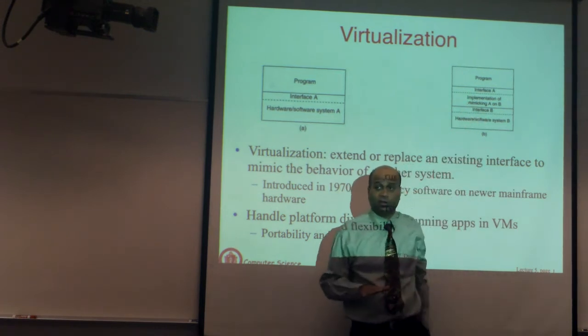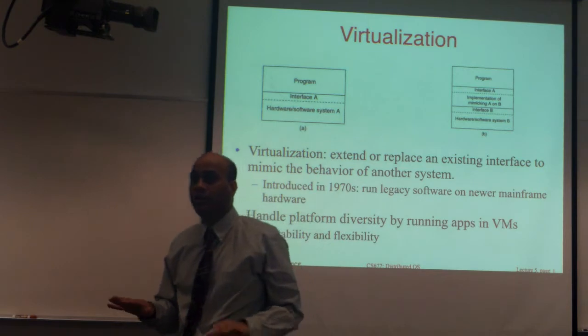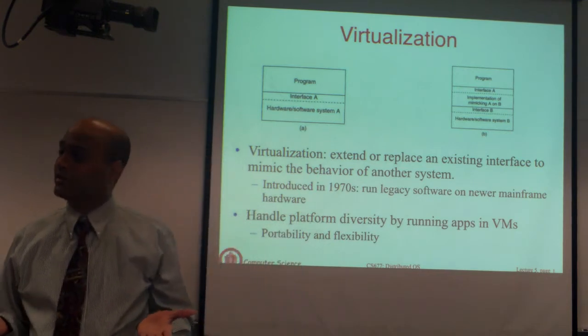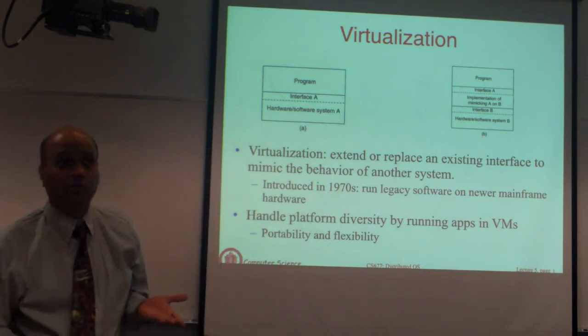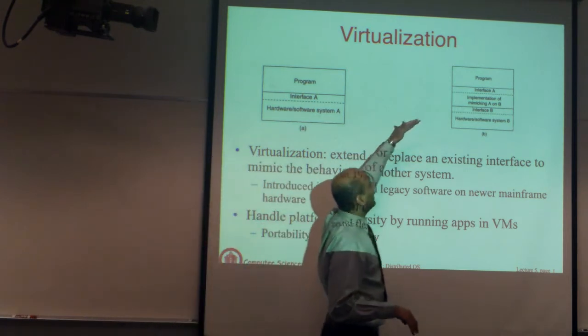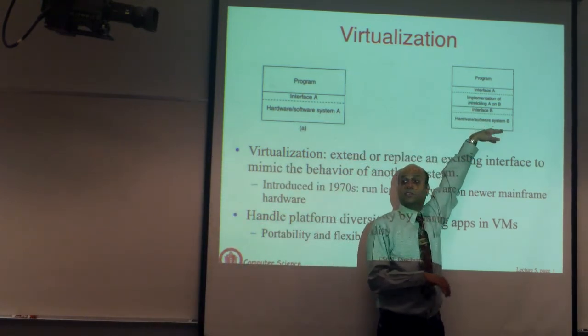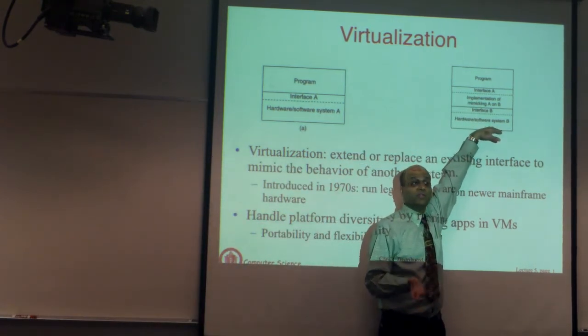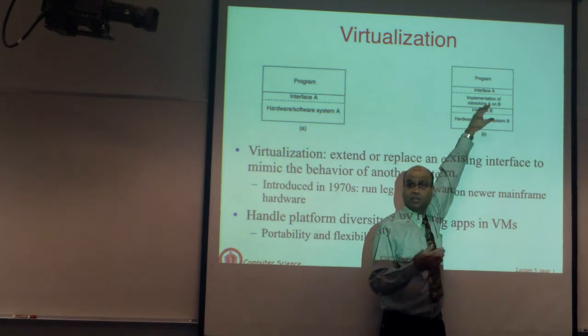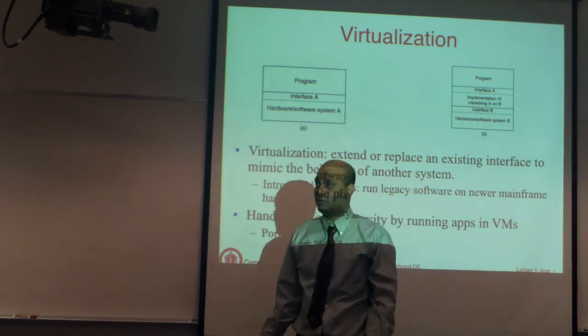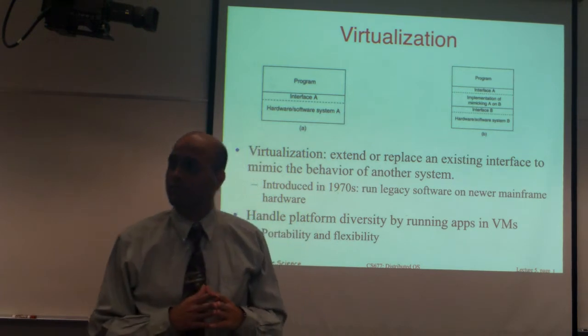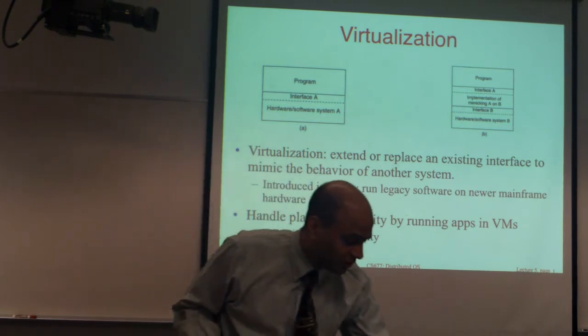Okay, so they were different. In native virtualization, the interface A and interface B are exactly the same. So you will emulate, let's say, an x86 PC on another x86 PC. That would be an example of native virtualization. Okay, is that clear what native virtualization is?